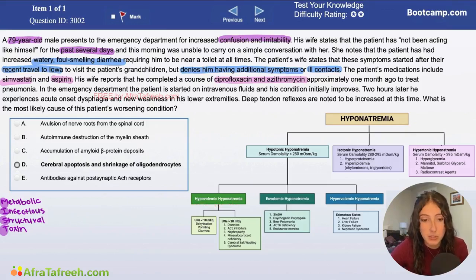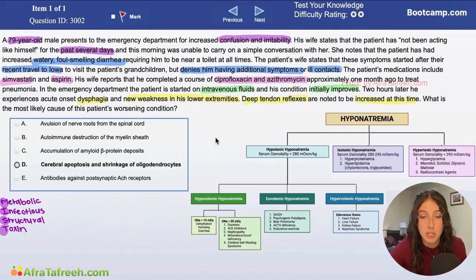The question continues to read that in the emergency department, our patient is started on IV fluids and his condition initially improves. 2 hours later, he experiences acute onset dysphagia and new weakness in his lower extremities. Deep tendon reflexes are noted to be increased at this time. What is the most likely cause of the patient's worsening condition?